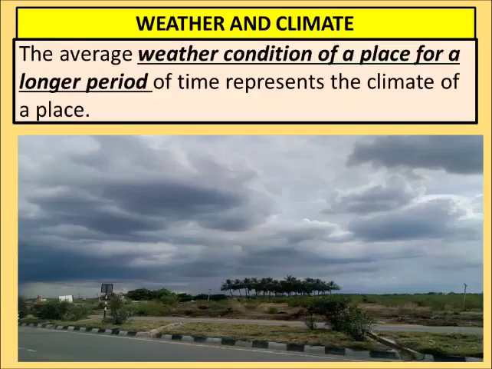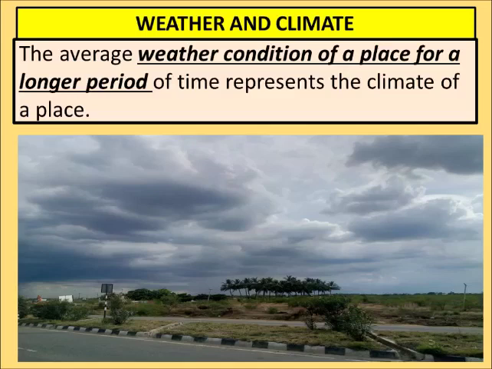The average weather condition of a place, but for a longer period of time, represents the climate of a place. Means when we ask what is the climate of Ooty, or what is the climate of Shimla, or what is the climate of Srinagar, then we know that the climate of Srinagar is mostly cold most of the time.